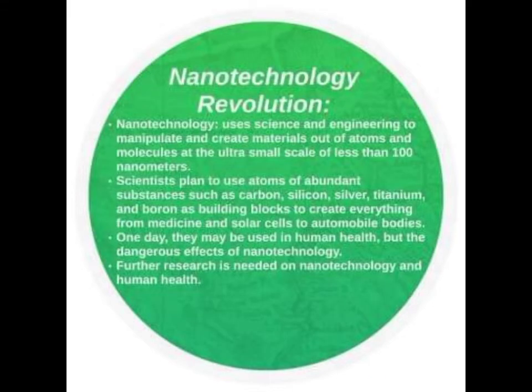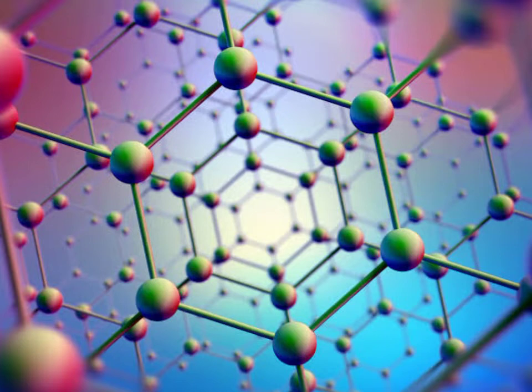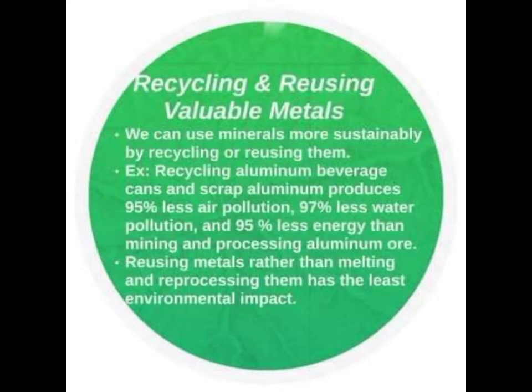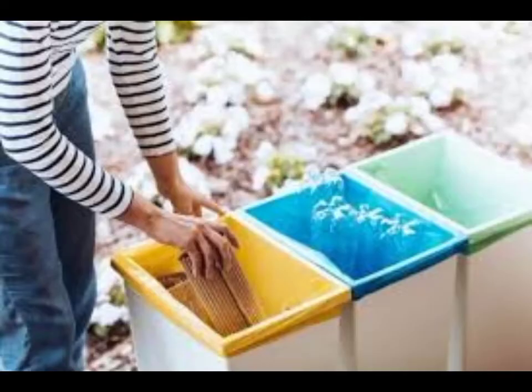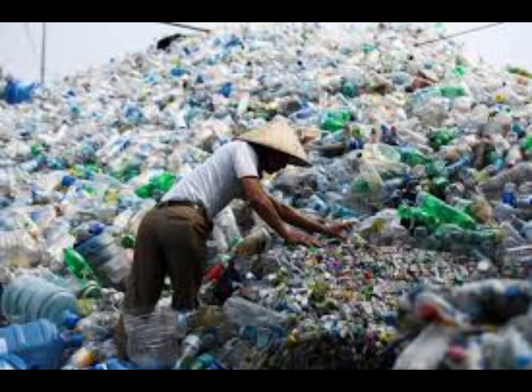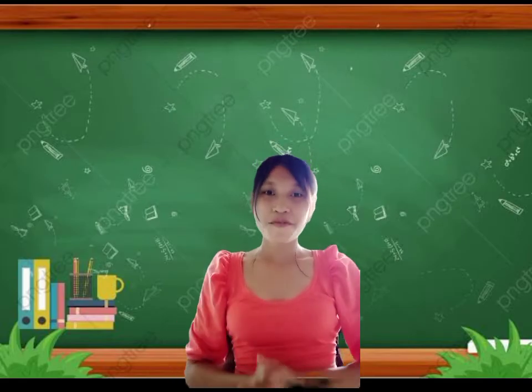For the nanotechnology revolution, it is the same as the substitution, in which we can look for another thing as a replacement for minerals. But their only difference is that in nanotechnology, atoms are needed in order to make a product. So we can use carbon, silicon instead of minerals to produce a product. The third one is recycling and reusing valuable metals. It is the simplest way to use mineral resources sustainably. We can recycle and use again those products that are made out of minerals. So we can save money and have less pollution in recycling and reusing valuable metals. And that ends my first topic.